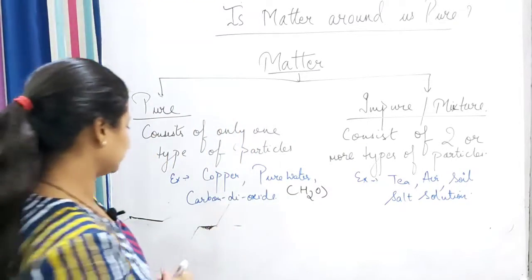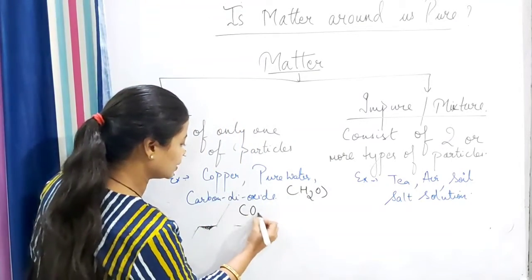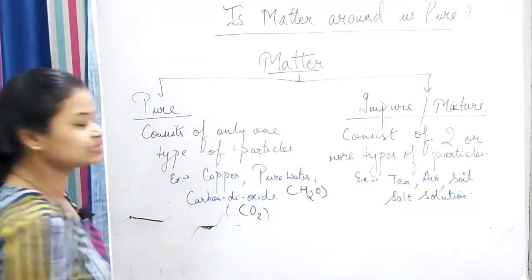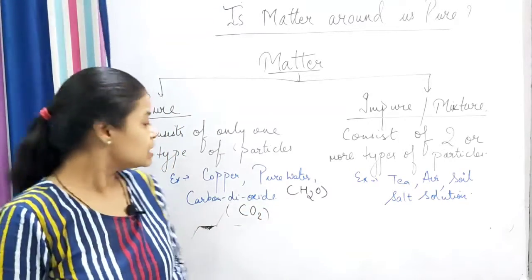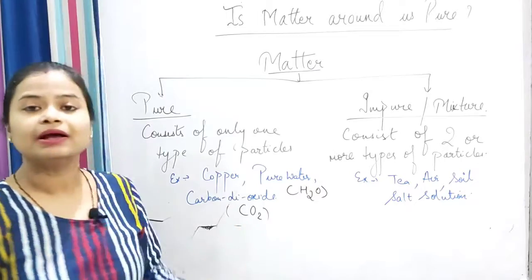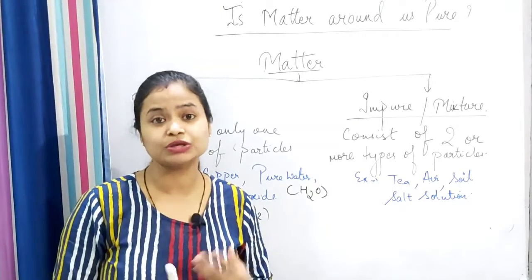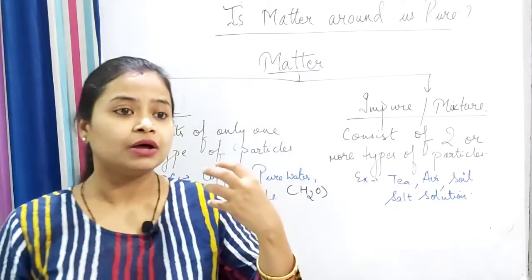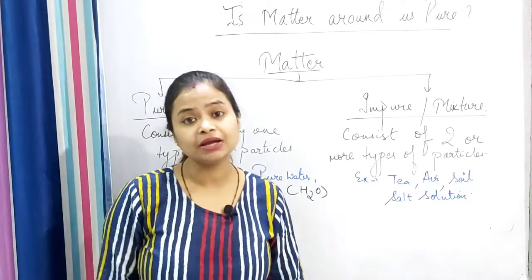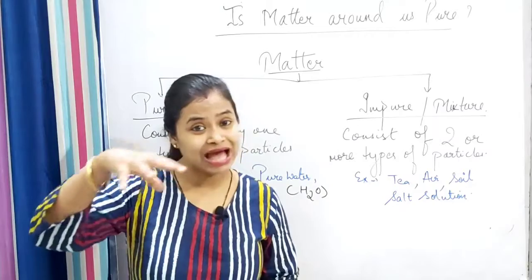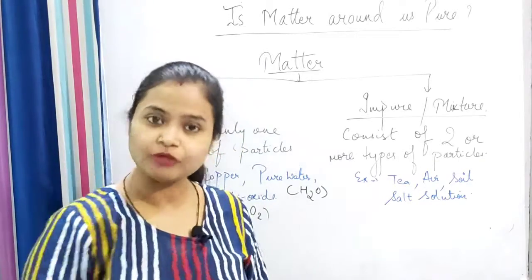Then carbon dioxide. The formula of carbon dioxide is CO2. These are some important formulas, you need to remember them. Carbon dioxide is a gas. This is also a pure substance, because when you take carbon dioxide gas, you will find that this gas is made up of only one type of particles.